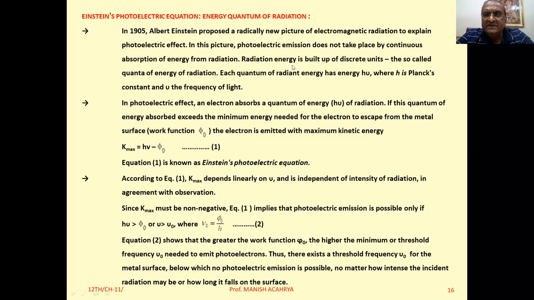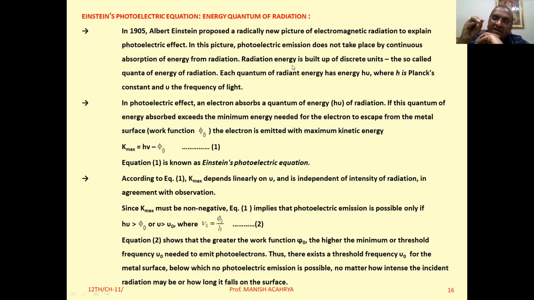So he suggested this thing, the radiation emitted, or we can say the energy emitted in black body radiation process, that is in the form of quanta of energy. And the minimum quanta of energy, that is equal to hf, or we can say h nu, where h is Planck constant and nu, that is the frequency of the radiation.